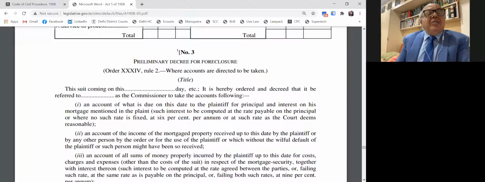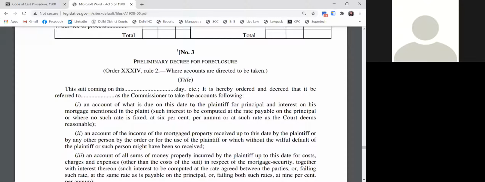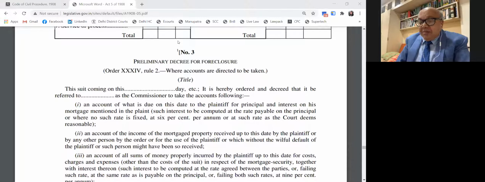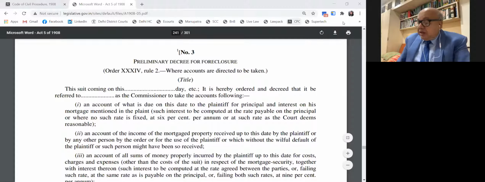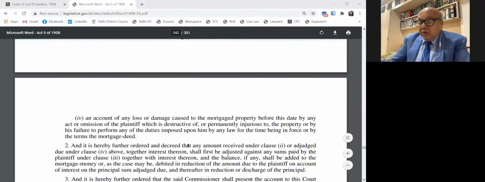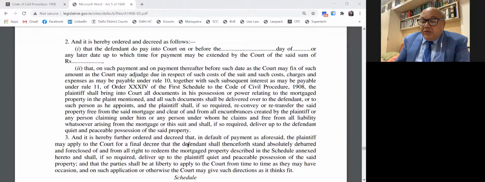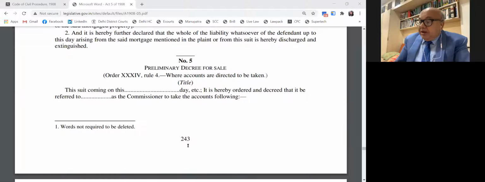The court passes a preliminary decree initially, as we discuss all the time. Then in the decree, the court mentions the entire amount calculated. The decree is sent for calculation to the commissioner for taking account. Then after that, a final decree is passed, drawn up by the court. Then item number 3A, preliminary decree in foreclosure, again repeated. Then form number 4 is decree for foreclosure. Form number 5 also, foreclosure suit, preliminary decree.